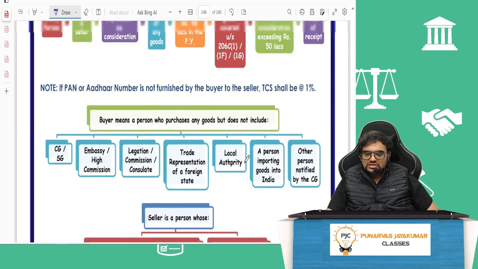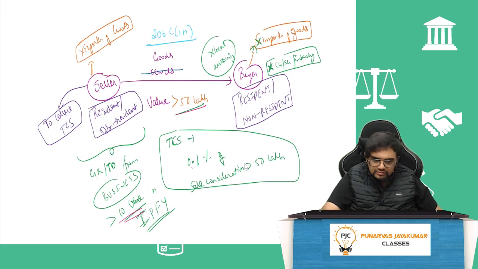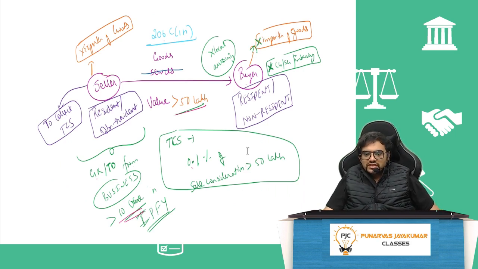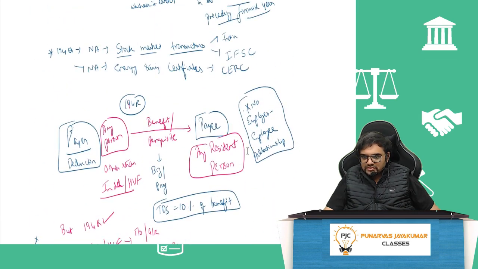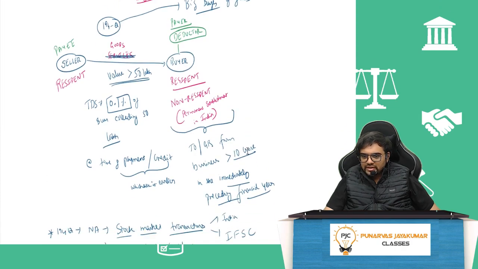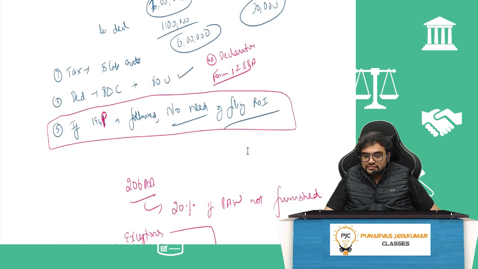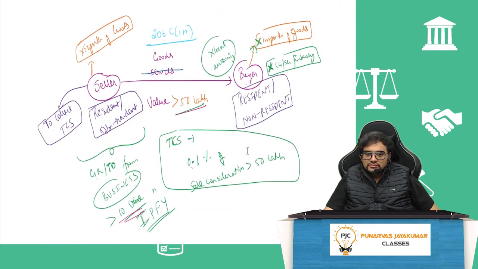Then comes 206C(1H). 206C(1H) is also selling of goods, but here you have a big seller, not big buyer. If you see, the other section was big buyer. 194Q was big buyer. Here it is big seller. Seller being an exporter of goods is not covered. Seller to collect TCS. Seller can be resident or non-resident. Buyer can be resident or non-resident. Value is more than 50 lakh. There also value more than 50 lakh only.